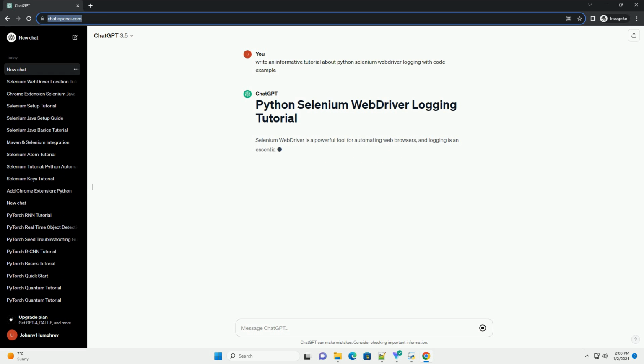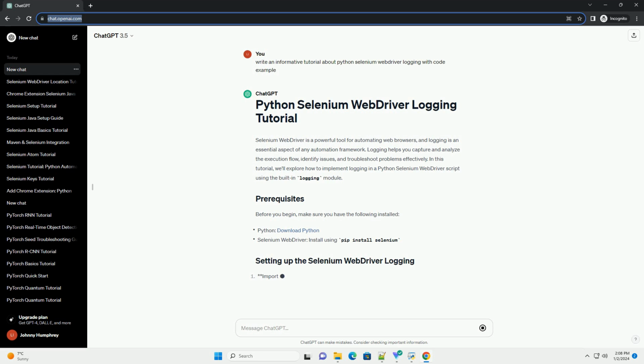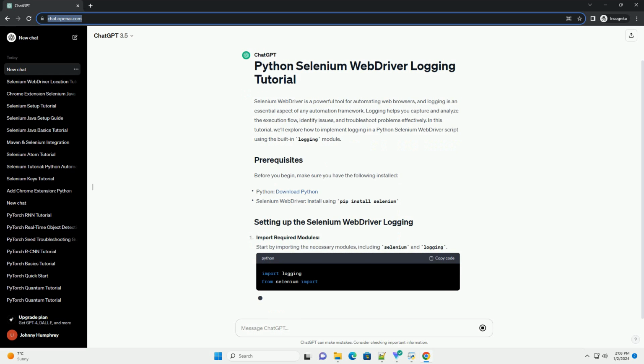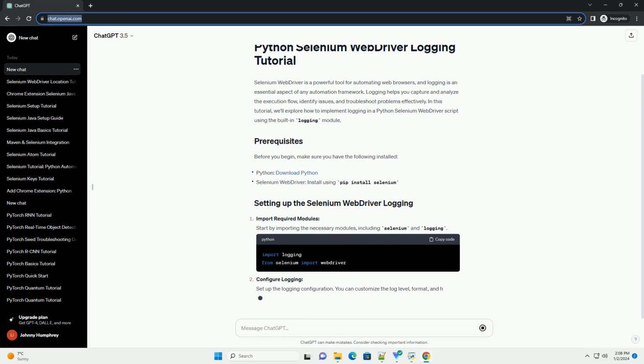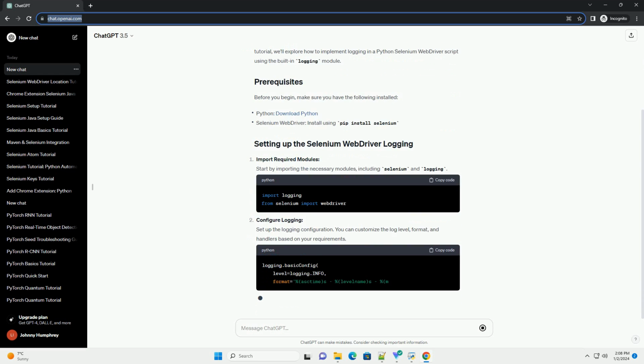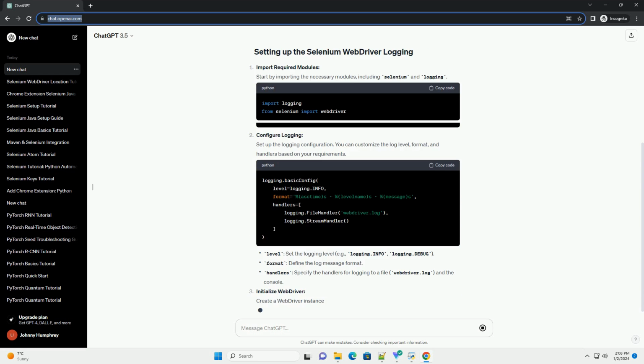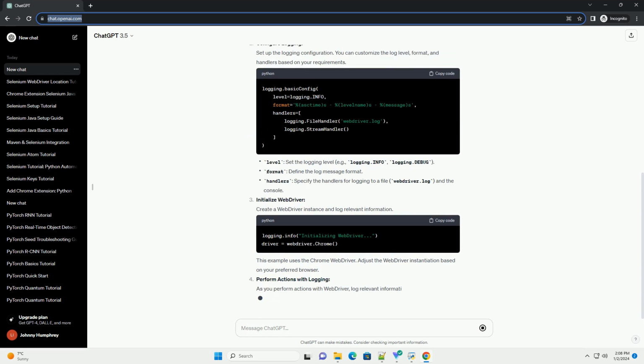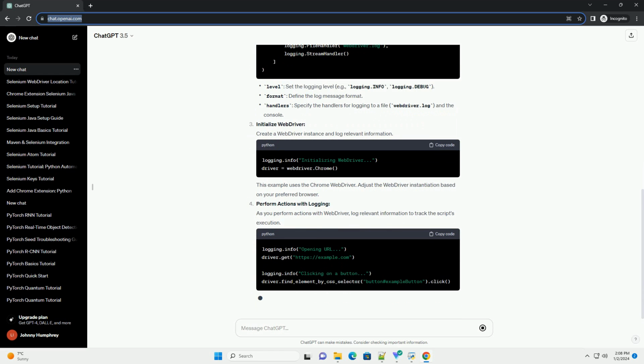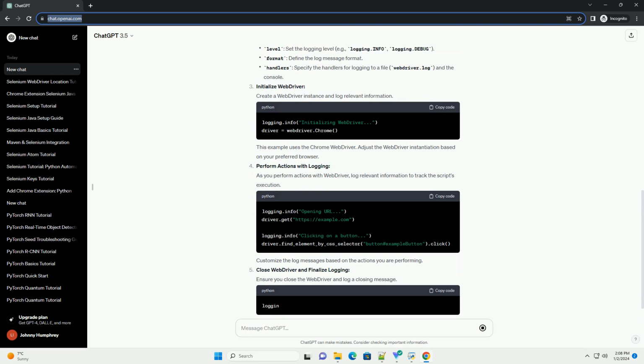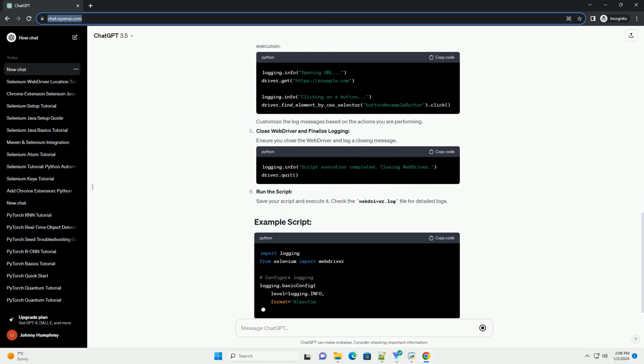Selenium WebDriver is a powerful tool for automating web browsers, and logging is an essential aspect of any automation framework. Logging helps you capture and analyze the execution flow, identify issues, and troubleshoot problems effectively. In this tutorial, we'll explore how to implement logging in a Python Selenium WebDriver script using the built-in logging module.